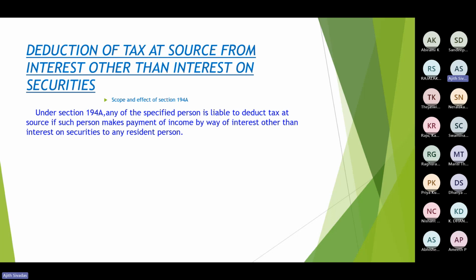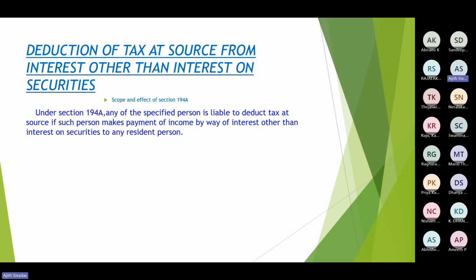Under section 194A, any specified person is liable to deduct tax at source if such person makes payment of income by way of interest other than interest on securities to any resident person.